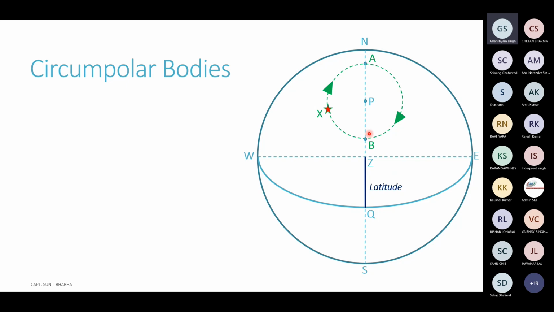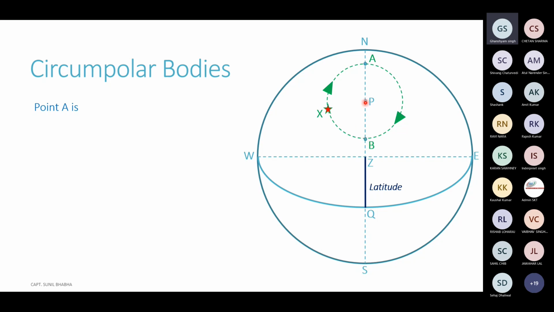Now, this is only possible in the case of a circumpolar body. A normal body which is not circumpolar will come north or south of you, in other words, on your meridian, only once in a day. But a circumpolar body will be north or south of you twice in a day, roughly after an interval of 12 hours. Both of these instances are called meridian passages.